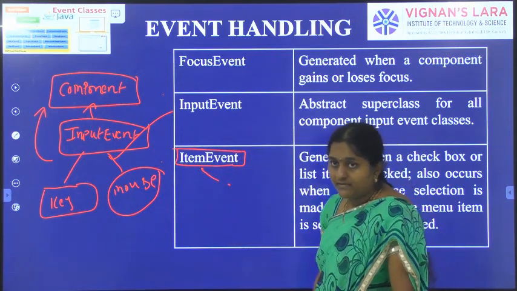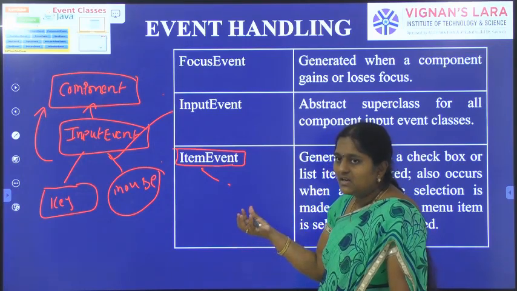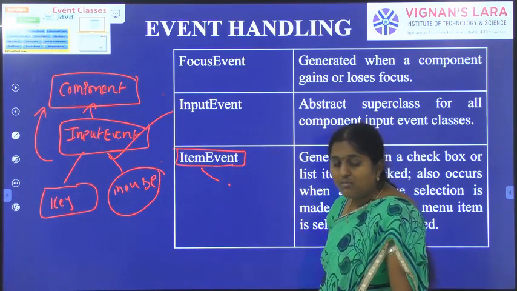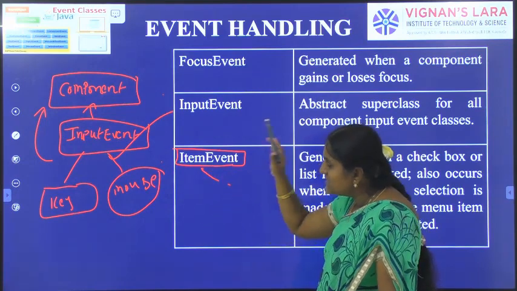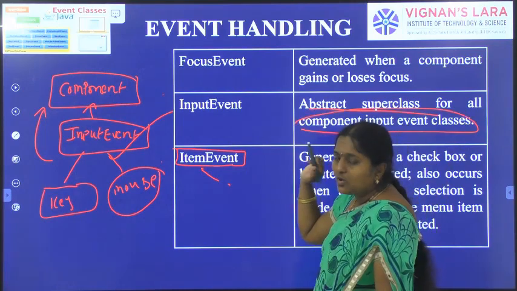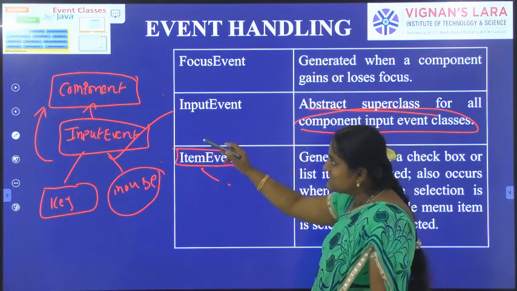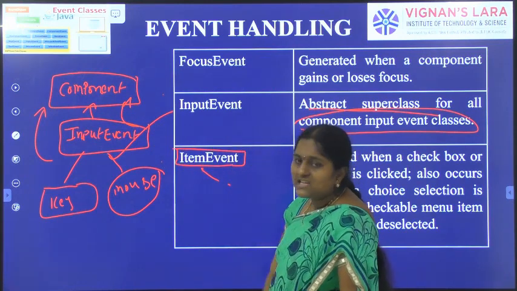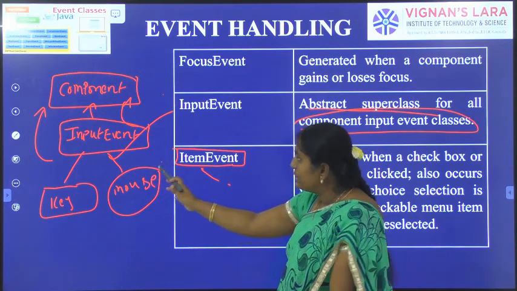Suppose in the keyboard we are accessing input values from the keyboard. In the mouse we are specifying the mouse position, we can right click, we can drag the mouse, we can move the mouse from one position to another place. These all are input events. So input event is the abstract superclass for all the component input classes. It is derived from the component class. Finally, component is the superclass for input class. Key and mouse, these two are derived from input event.